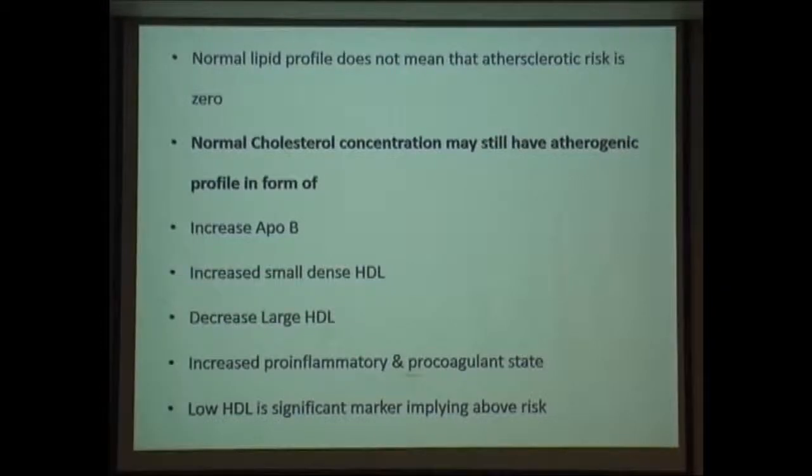What I need to emphasize is that a normal lipid profile does not mean atherosclerotic risk is zero. Normal cholesterol concentration may still be atherogenic. It is in the form of increased ApoB, increased small dense LDL, decreased HDL, and there may be a procoagulant state. So, the concept that if the lipid profile report is normal and I am diabetic, I am still at risk. So, definitely you need to assess that.